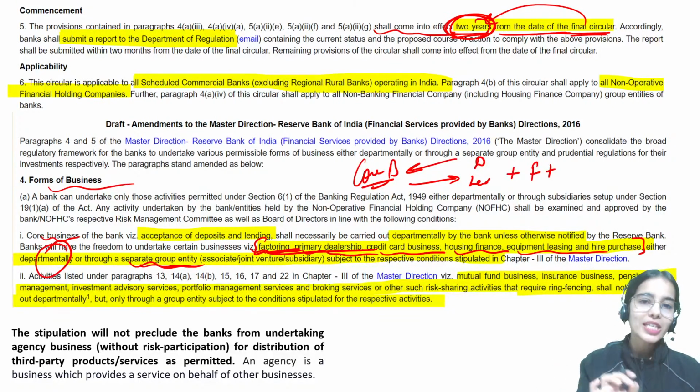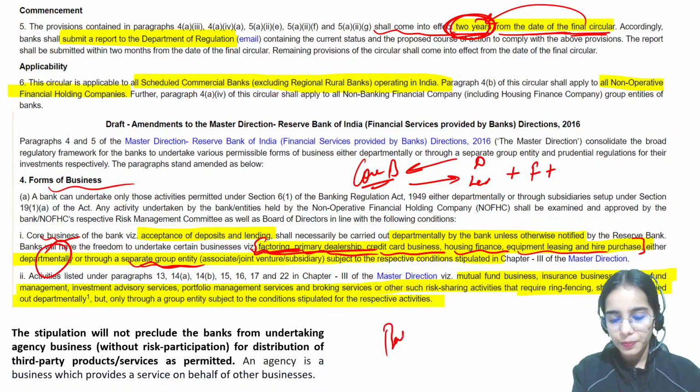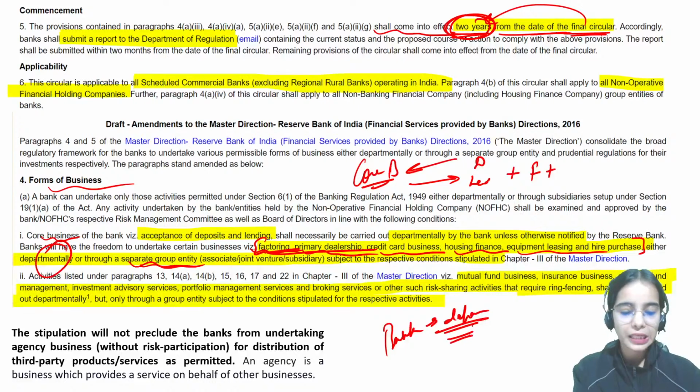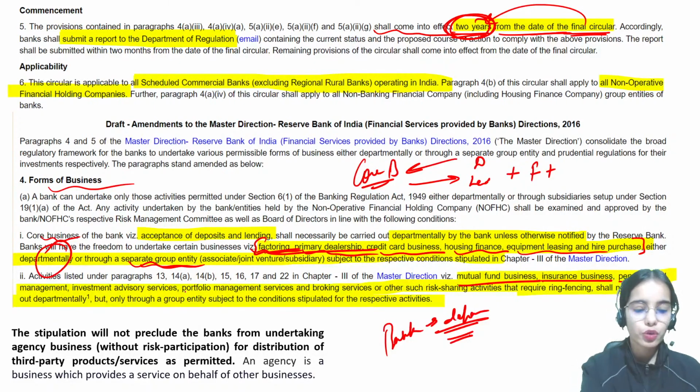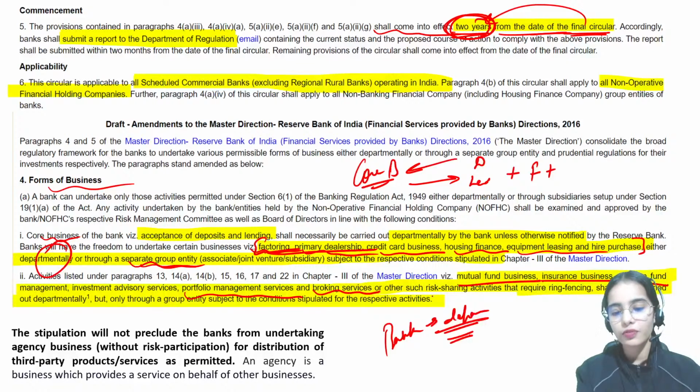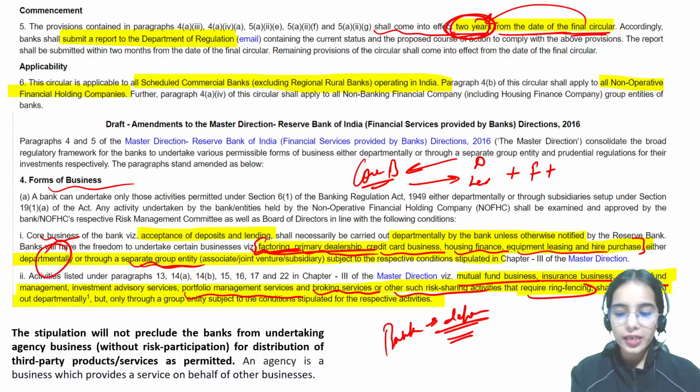But which activities can the bank not do departmentally? The bank internally or departmentally cannot undertake the mutual fund business, the insurance business, pension fund management, investment advisory services, portfolio management services, broking services, and other such risk sharing activities that require ring fencing.